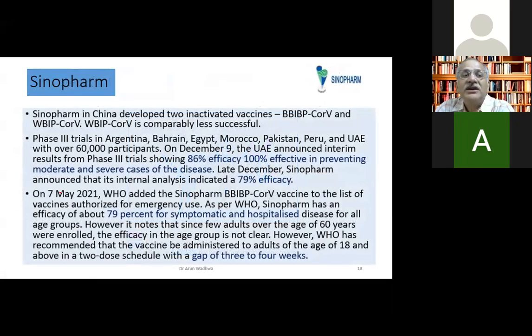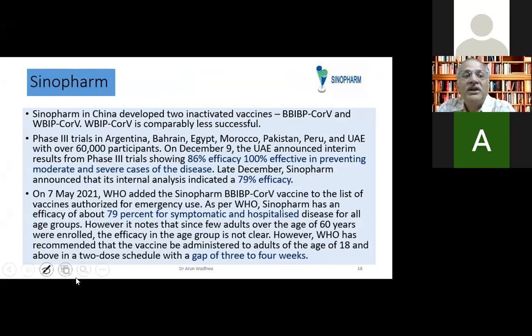There's another vaccine developed by Sinopharm. This is the company. It has two vaccines called the BBIBP and the WIBP. BBIBP means the Beijing Biologicals and Wuhan Biologicals. The Wuhan Biological vaccine and the Beijing Biological, both of them have been used in the Middle East. Although the Wuhan vaccine is not considered to be very good, it is less successful, so more studies are not happening.